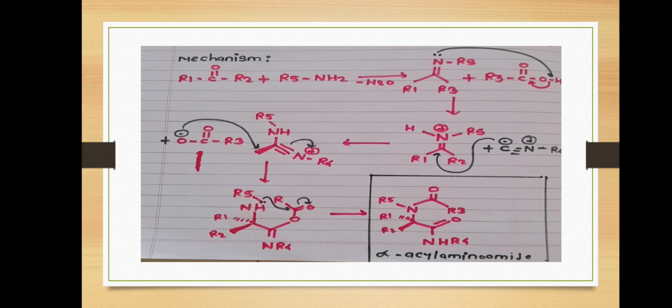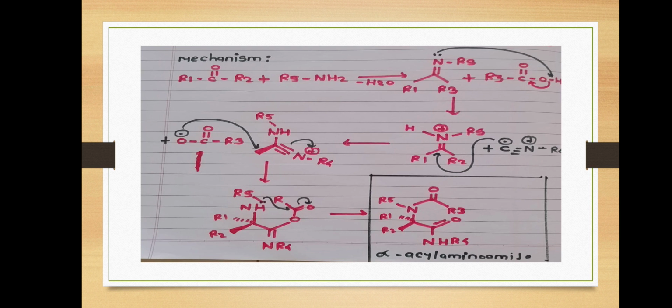This isocyanide attacks the carbon of the carbon-nitrogen double bond. Then a carbon-carbon bond is formed. Simultaneously a rearrangement occurs and the enolate ion also attacks the carbon, and after rearrangement we get our final product, that is alpha acylaminoamide.